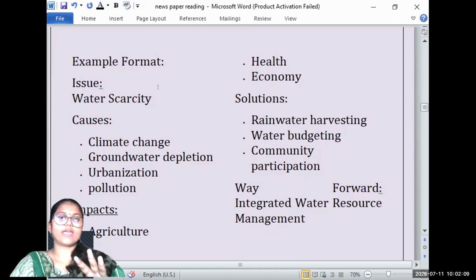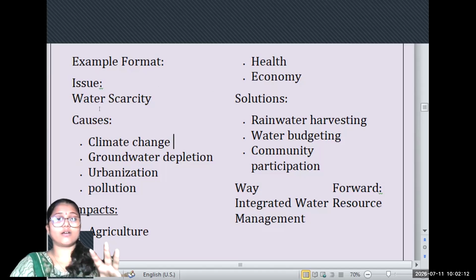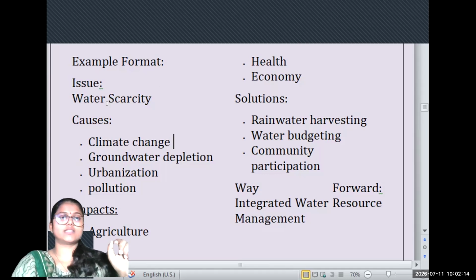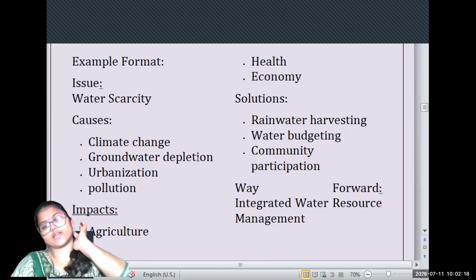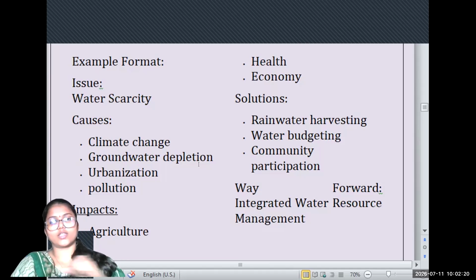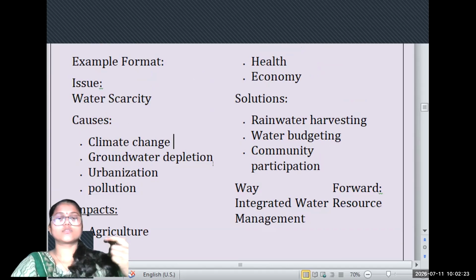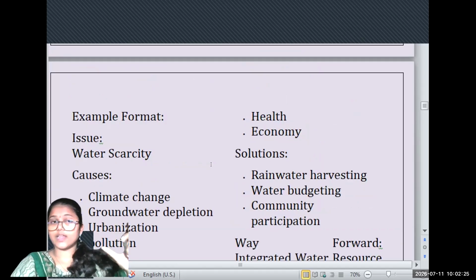Okay, so why will this water scarcity be coming? Because of climate change, like the El Nino effect. Because of the El Nino effect, there is low rainfall. So this kind of issues. Because of the El Nino, there might be an article related to water scarcity.